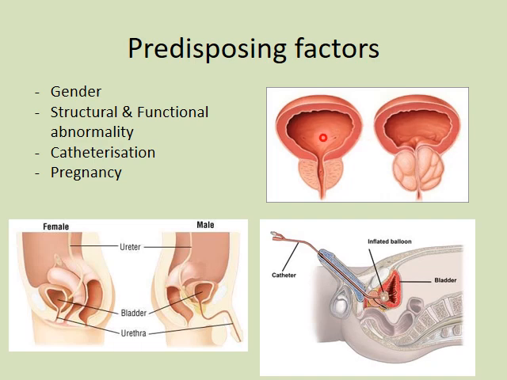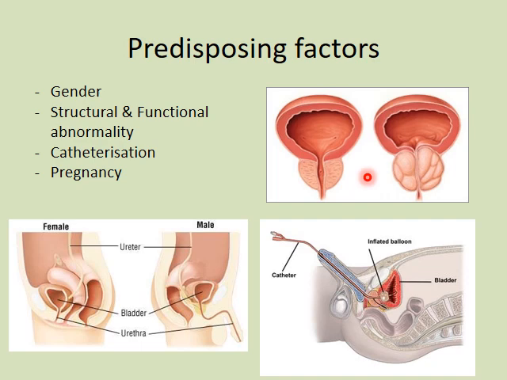Then the second factors are structural and functional abnormality, which could lead to urinary obstruction and urinary stasis. Now this obstruction could be either structural obstruction or functional obstruction. In structural obstruction, there could be reasons like prostate enlargement, tumors, stones and transplants.